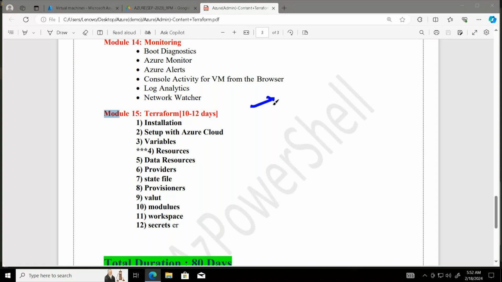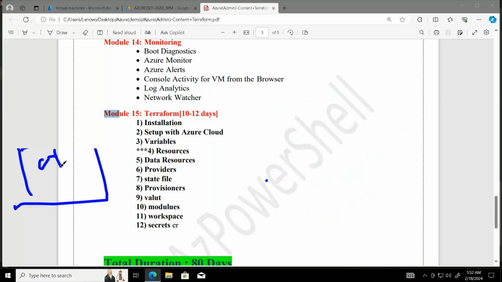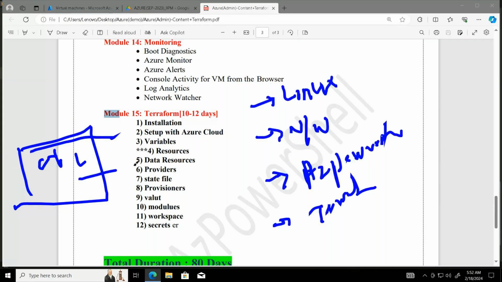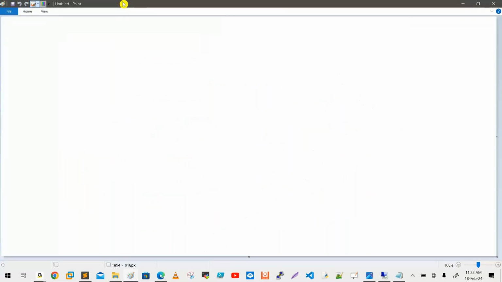But I am giving you one promise. Here you are going to learn, apart from Azure Cloud, Linux and networking, and Azure PowerShell, and then after, Terraform. So for example, today we are discussing ABC service. When we discuss ABC service, first I will explain on the portal. Then after, with the help of PowerShell, and at the end of the training we are going to learn Terraform.